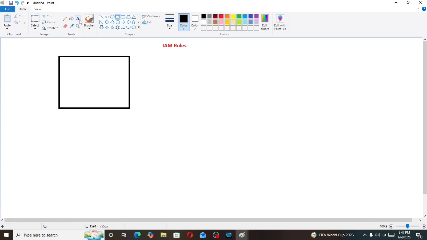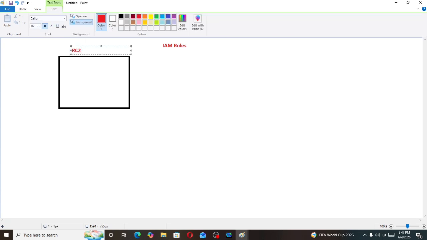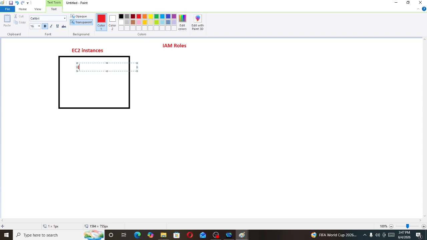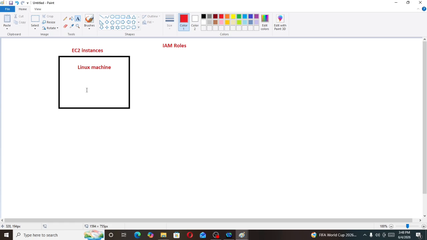In this EC2 instance, we have installed a Linux machine.